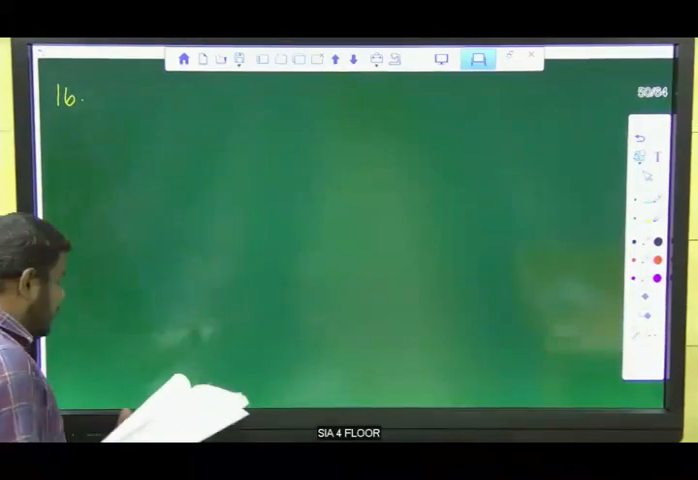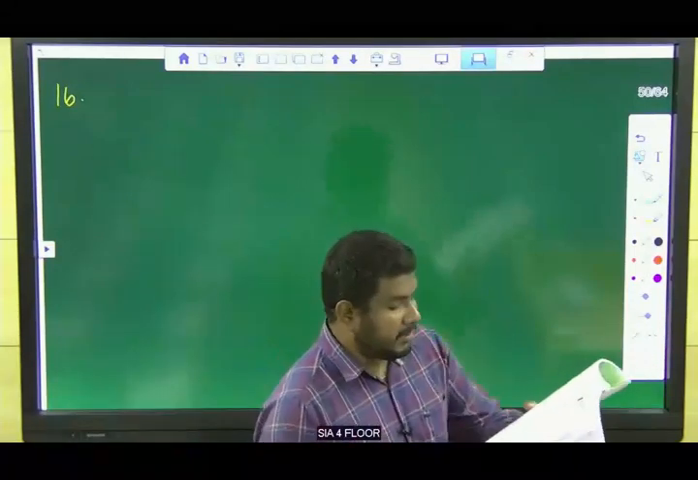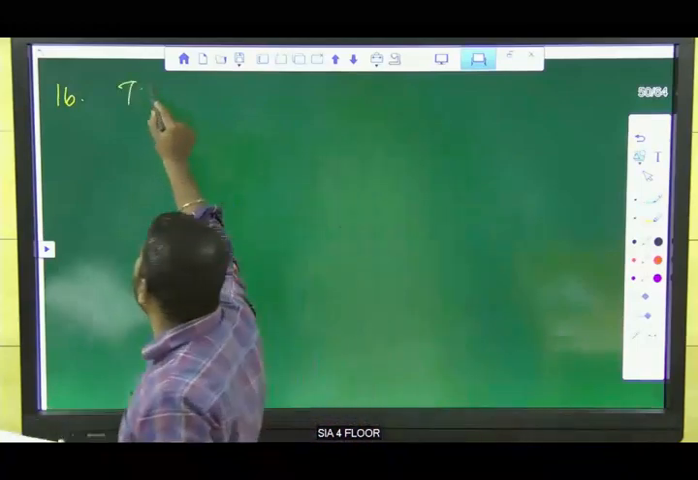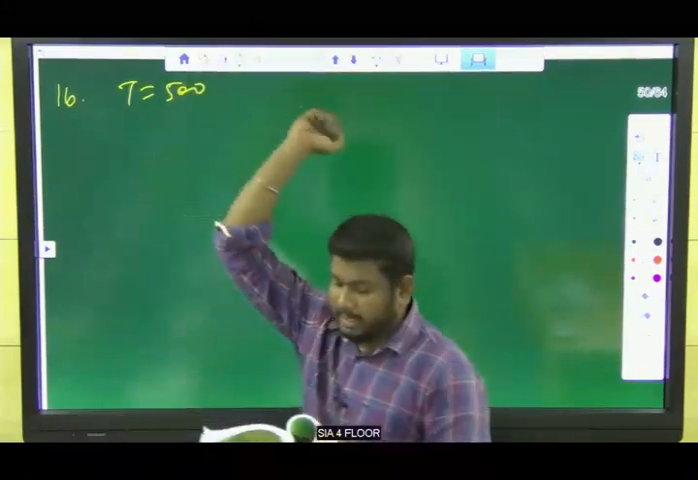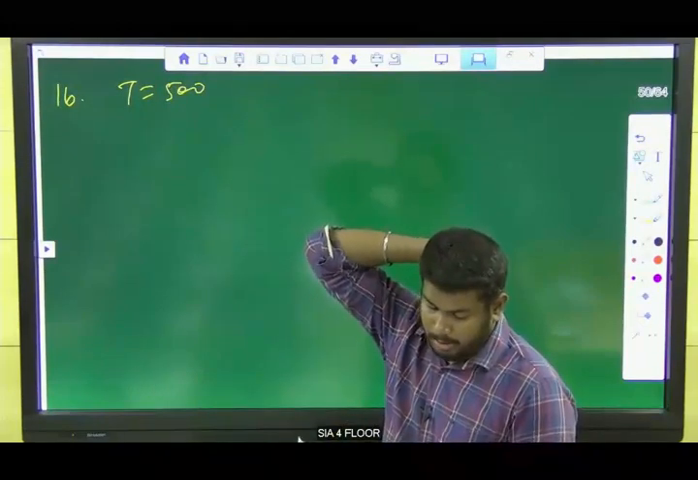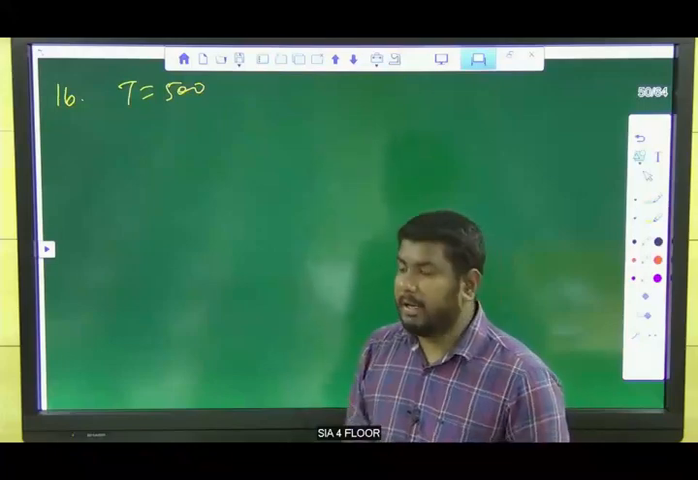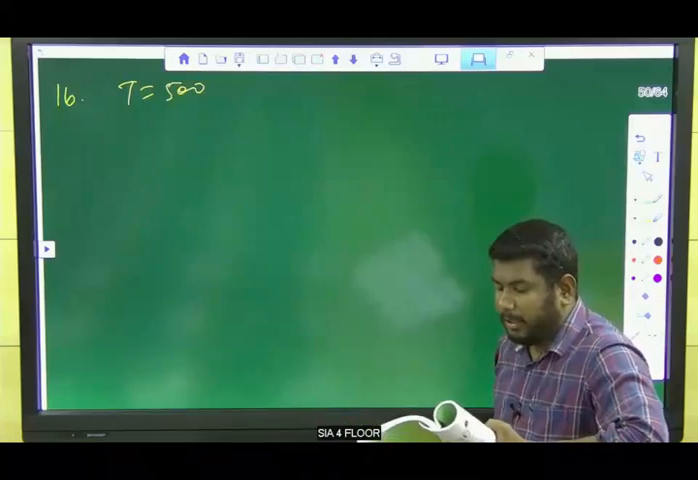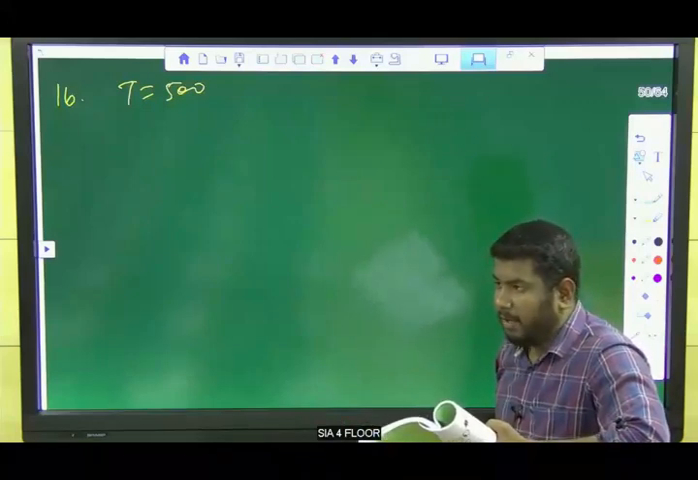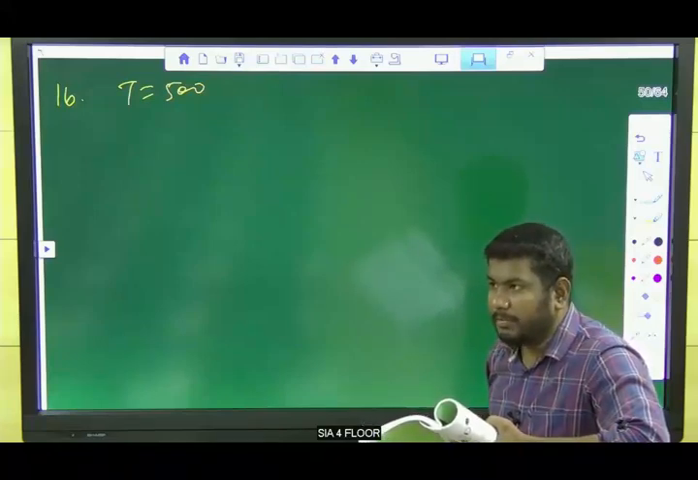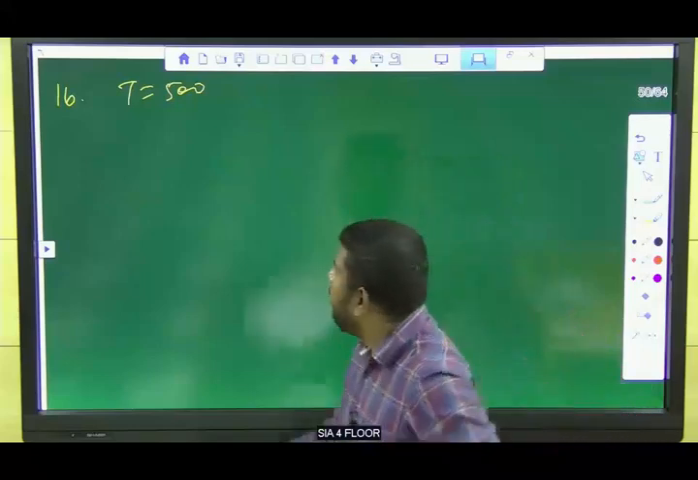16th one. There are 3 subjects: English, Hindi, Maths. The total number of students who took the test is 500. They're asking for the percentage of students who failed in at least 2 subjects. The inside numbers are the numbers of failed students. So at least 2 means 2 and 3. What is the value of at least 2?